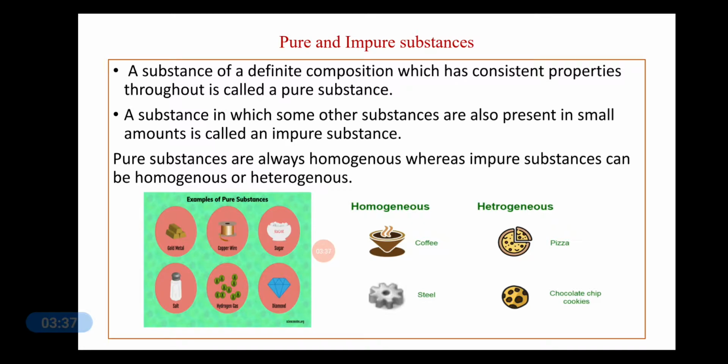A substance in which some other substances are also present in small amounts is called an impure substance. You see the examples over here. Coffee. A coffee has different substances present in it. Like you put water, you put coffee powder, you put sugar into this. So, a coffee is an example of impure substance.